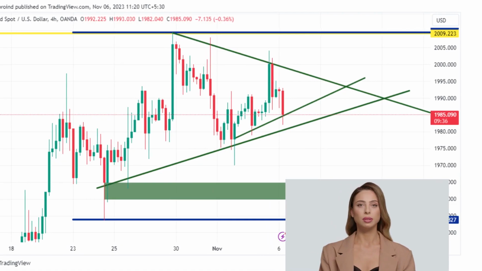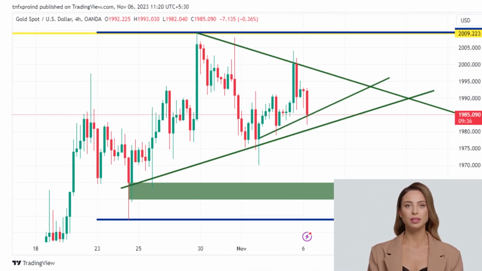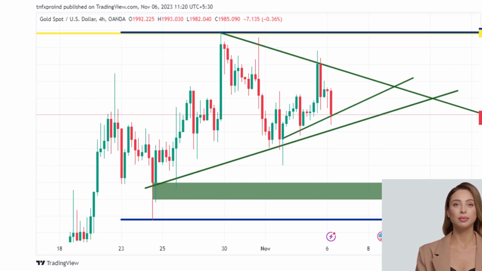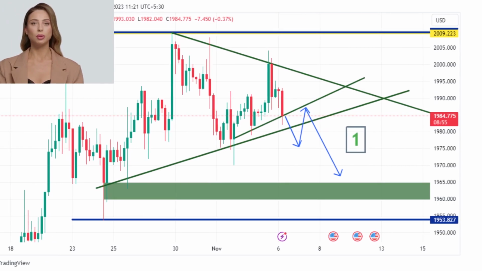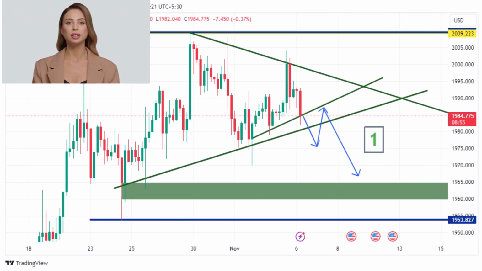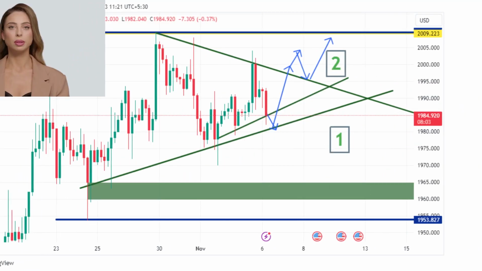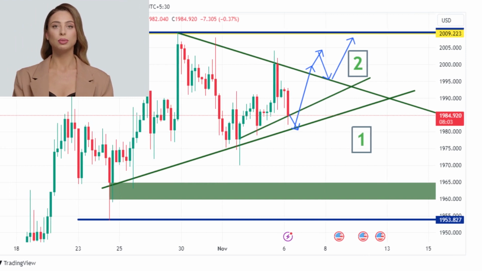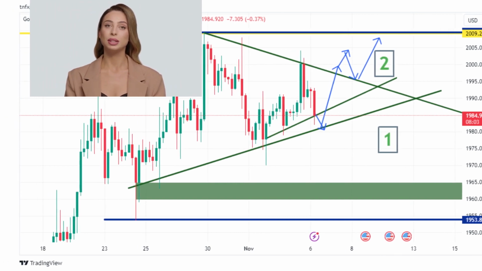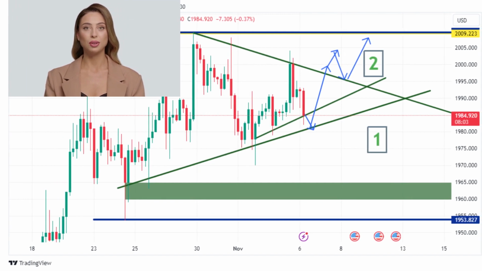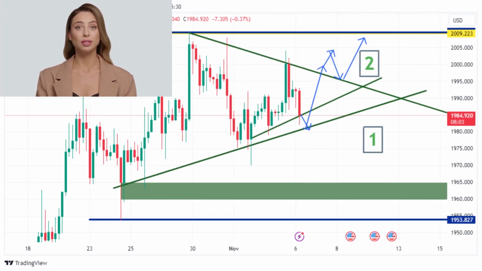Now we check the possibilities for gold movement. We have marked the trend line in the chart. Here are some possibilities for gold if it breaks the trend line as marked in the chart. We can try some sells after some correction. We can see the second possibility for gold movement. If it breaks the trend line as shown in the chart, we can try to buy from the support. For clear understanding, see the chart.